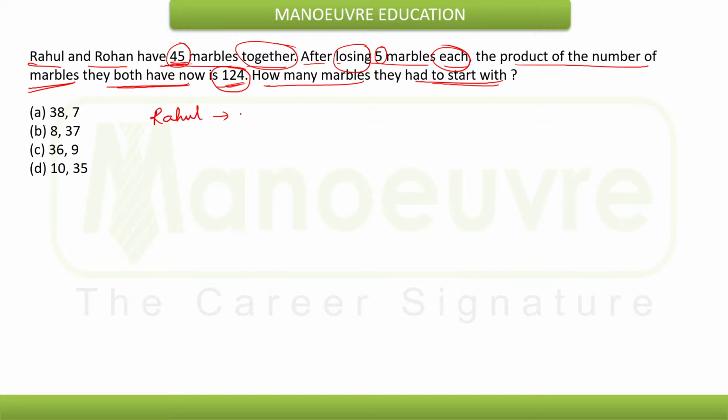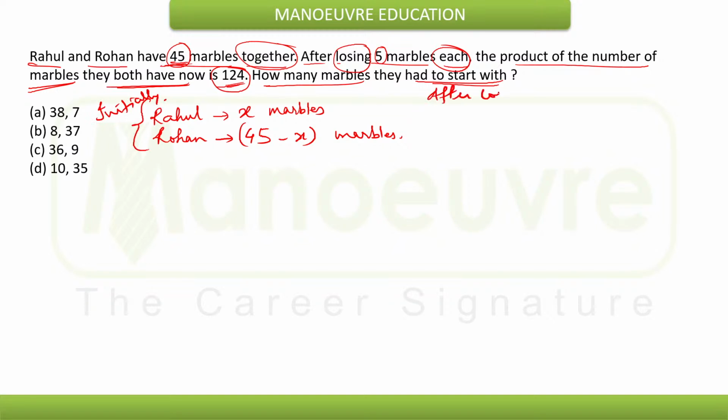Suppose Rahul has x marbles. Then naturally Rohan will have how many marbles? Total are 45, so Rohan will have 45 minus x marbles. This is the initial condition. Now after losing 5, Rahul will have x minus 5 marbles and Rohan will have 45 minus x minus 5, that means 40 minus x.